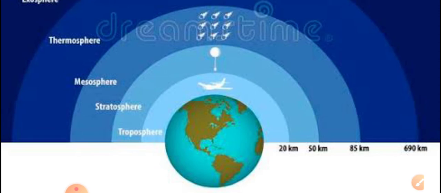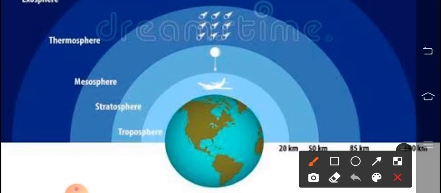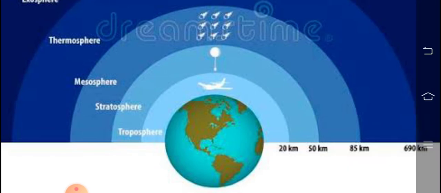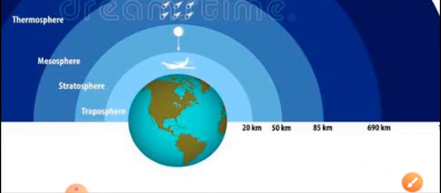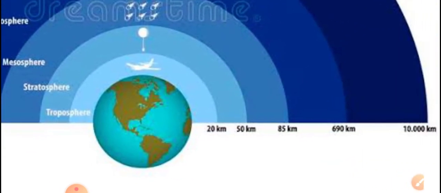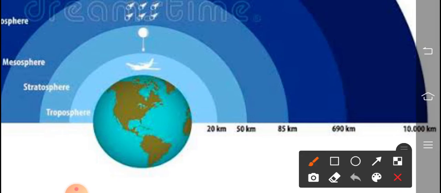Okay, so the thickness is given here, about 20 kilometers from the Earth's surface. It is troposphere. Then up to 50 kilometers, it is stratosphere. Then up to 85 kilometers, mesosphere. Then up to 690 kilometers, sorry, thermosphere, and beyond that we have exosphere.